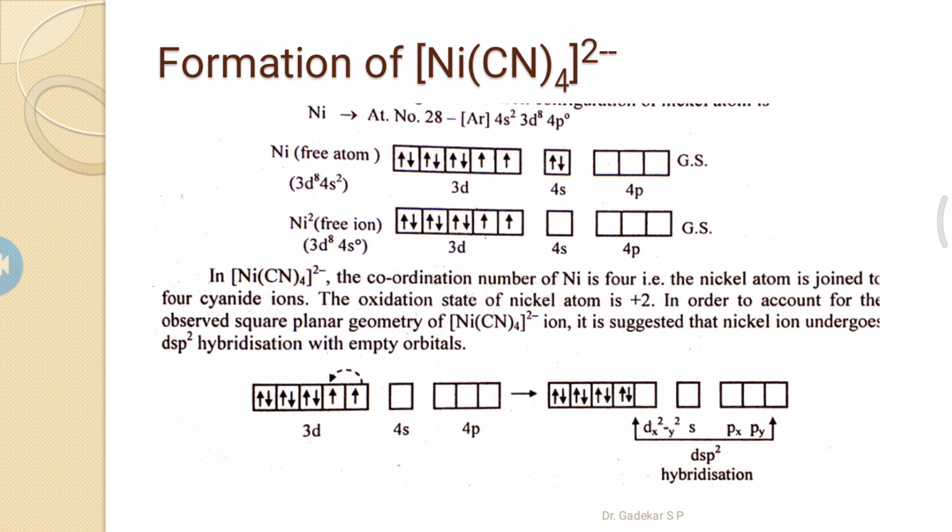Cyanide, CN minus, is a strong field ligand, so the d orbital unpaired electrons pair up in the excited state to form one vacant d orbital, and this hybridizes, involving one d, one s, and two p orbitals, to form dsp2 hybridization.